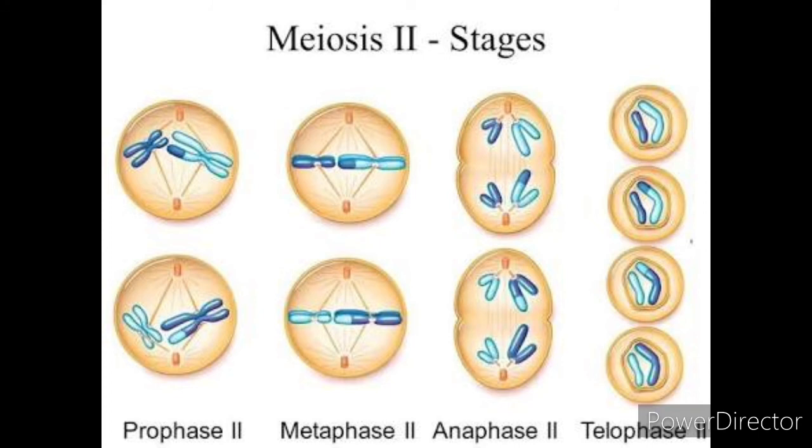In telophase second, the daughter chromosomes which have gathered at each pole start uncoiling. The nucleolus reappears and a nuclear membrane is also formed around each group of chromosomes, forming two daughter nuclei. Then we will go towards cytokinesis second. Telophase second is followed by division of the cytoplasm of each cell, forming two daughter cells.